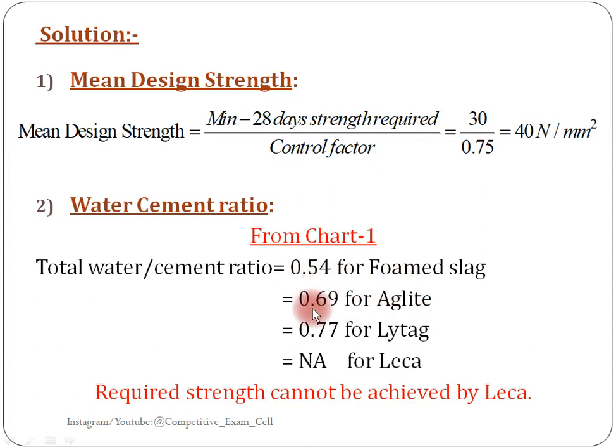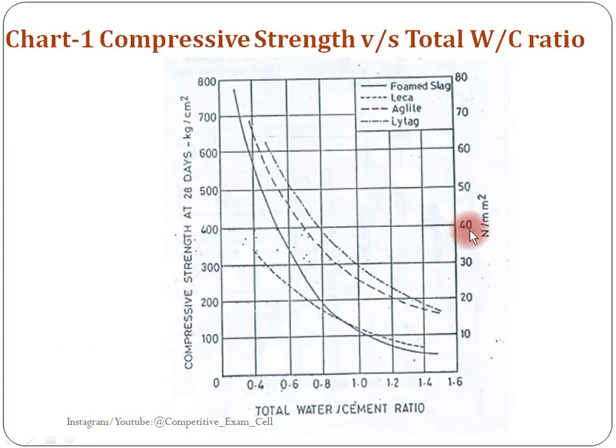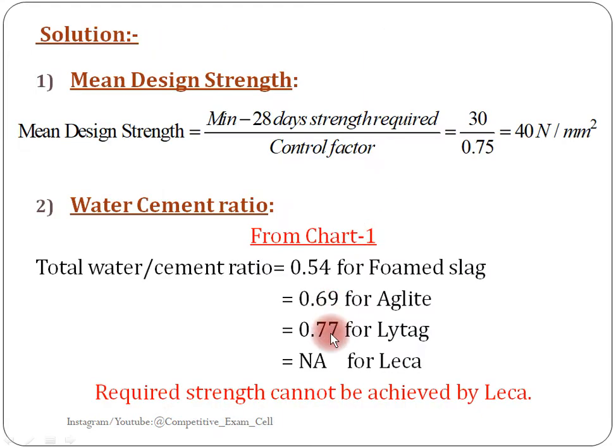Next for azilite we will get again from the same 40 Newton per mm square. See the azilite line, dotted. So from 40 we need to trace up to touching this. Where it touches, from that drag the line towards the x-axis. After touching the x-axis, note down the value. So that will be the water cement ratio for azilite. Here it is 0.69. Again the same for litag, also 0.77.